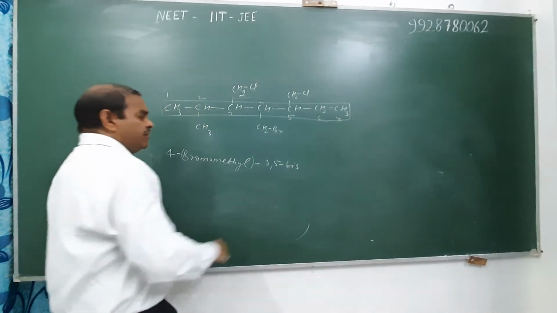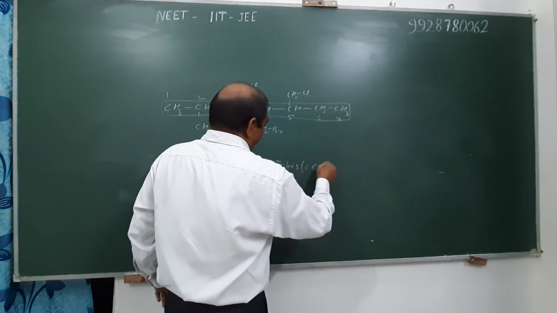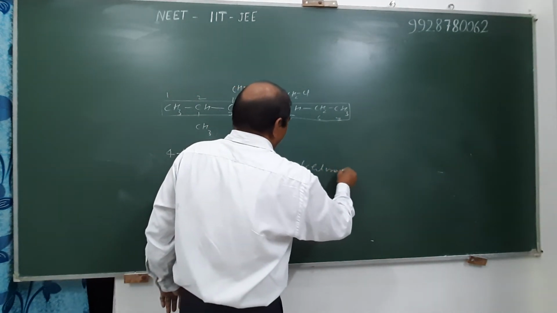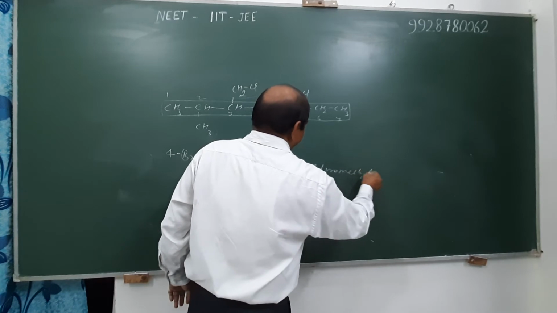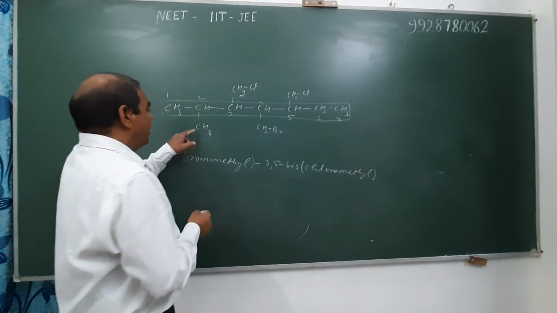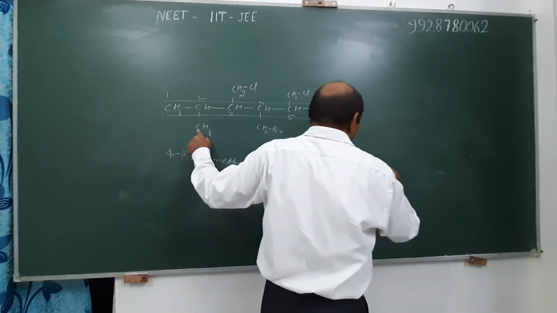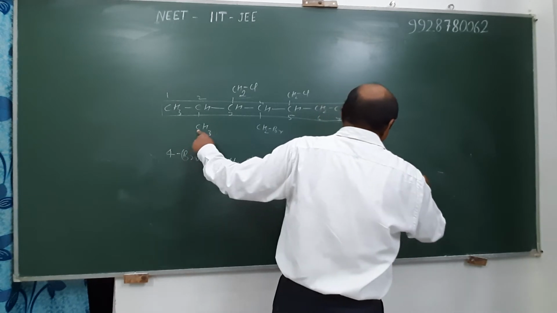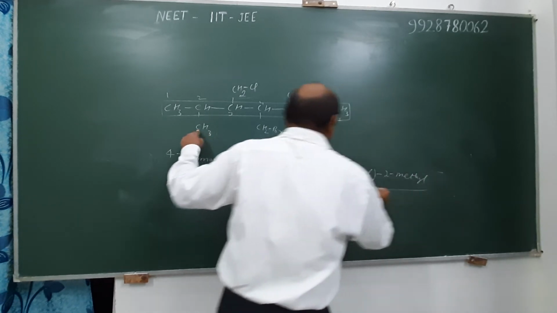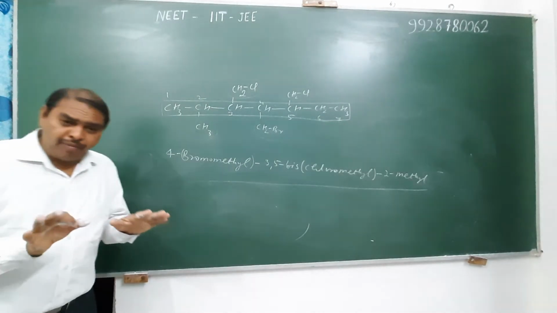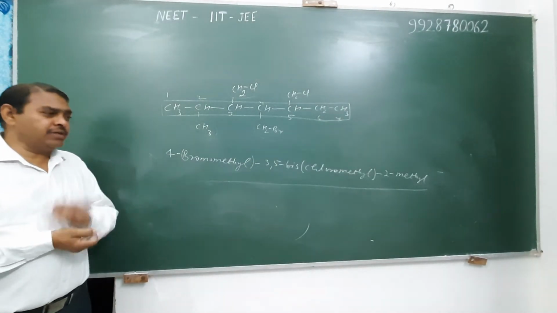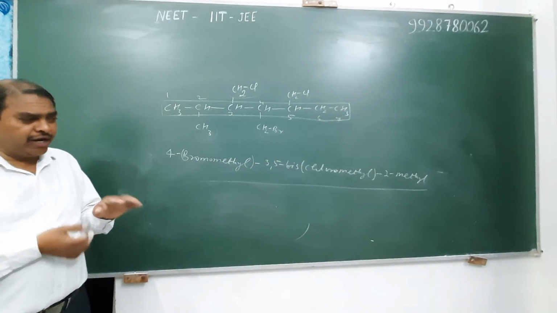3,5-bis(chloromethyl). And then write the name of the simple methyl that occupies position second, 2-methyl. These are the names of substituents, arranged in alphabetical order.